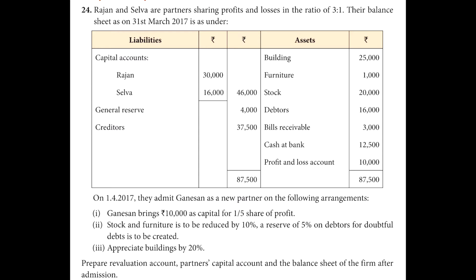On 1/4/2017, they admit Ganesan as a new partner on the following arrangements. Ganesan brings rupees 10,000 as capital for 1/5 share of profit. Stock and furniture are to be reduced by 10%. A reserve of 5% on debtors for doubtful debts is to be created. Appreciate buildings by 20%. Prepare the revaluation account, partners' capital accounts and the balance sheet of the firm after admission.